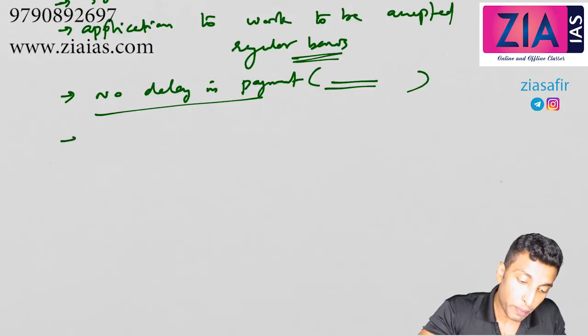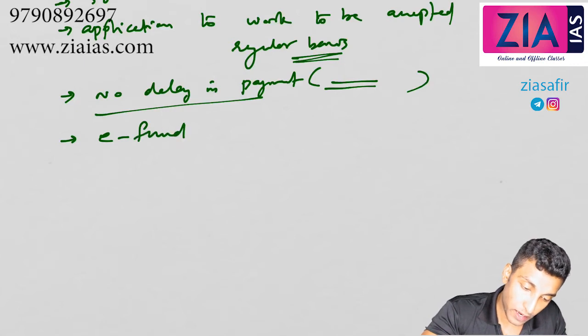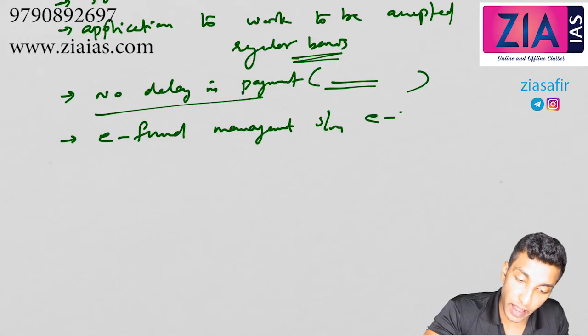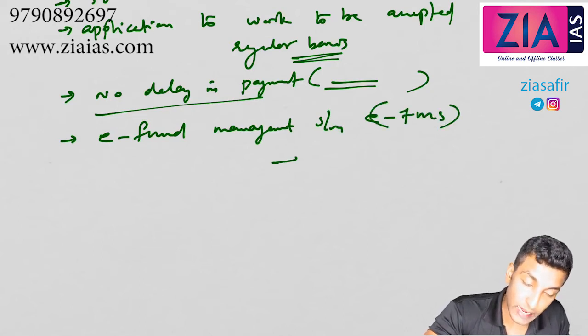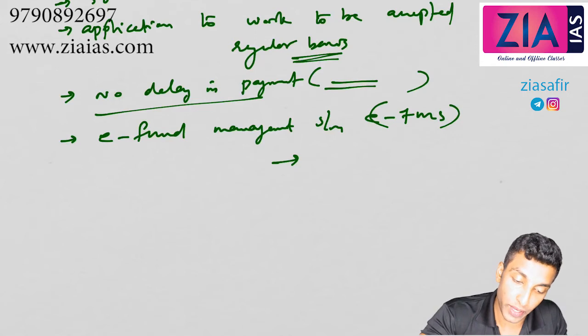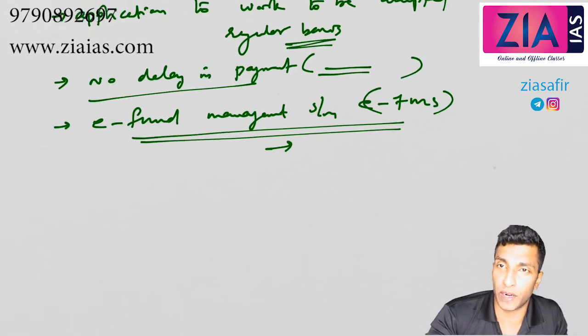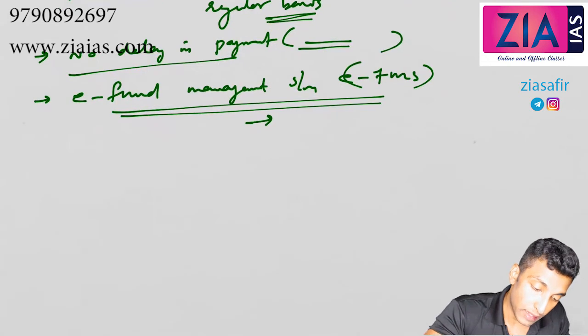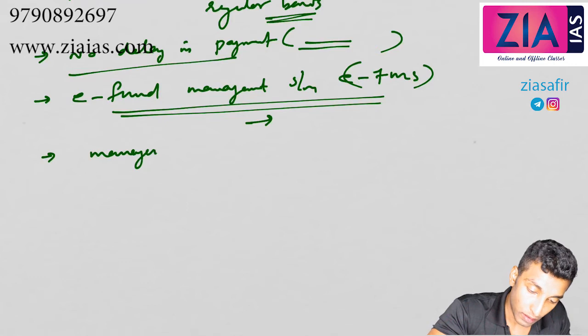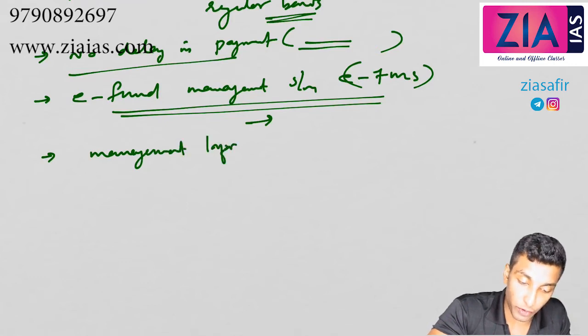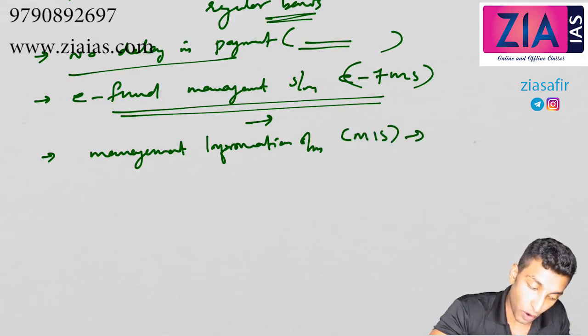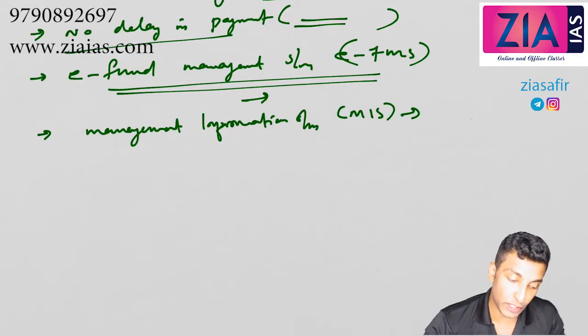Then I've told you about inappropriate management of funds at the block level. So here, the e-Fund Management System, EFMS, for centralized pooling of funds. There will be centralized pooling of funds so that the problem could be solved. Then the next point, the Management Information System, MIS, for online monitoring and management of its operation.